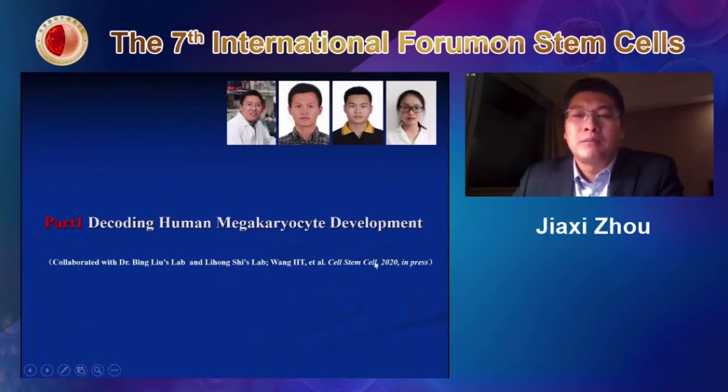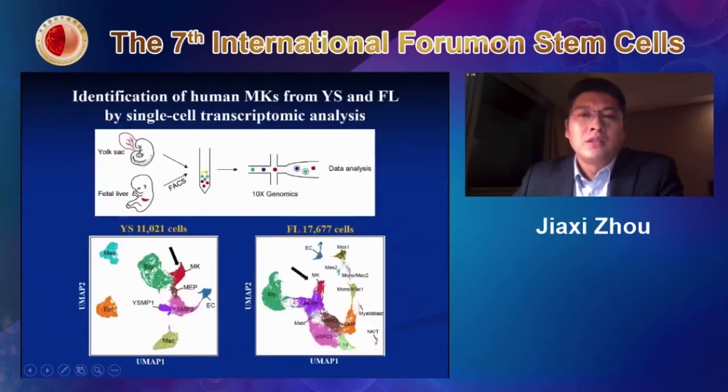What we have done is isolate blood cells from the yolk sac and also the fetal liver, and then put them into 10x Genomics for single cell sequencing. As you can see here, from both the yolk sac and the fetal liver, we can identify a very reliable MK subpopulation on both sides. Certainly, you can get a lot of other cell types.